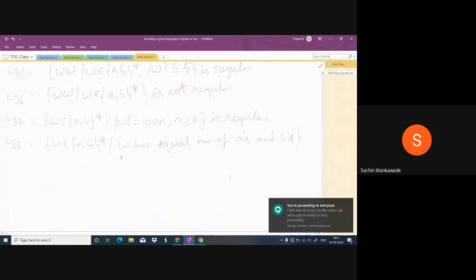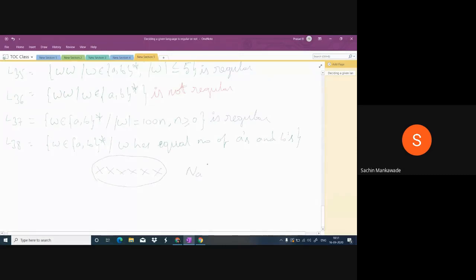It can be any combination of A's and B's. Suppose this is the string. Whenever A comes, you have to count that number. Suppose say N1. And whenever B comes, the number of B's in W, you have to count that.